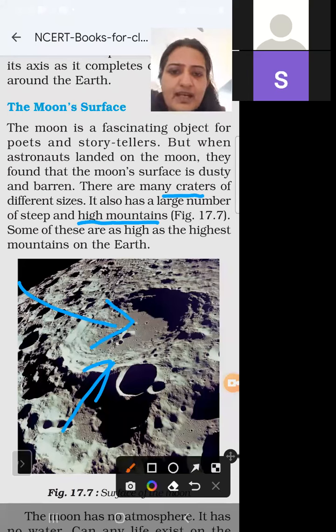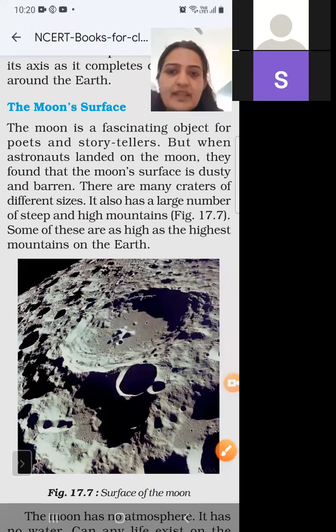So, which is the highest mountain on the earth? Mount Everest. So it also contains mountains the size of Mount Everest on the surface of the moon. मून के सरफेस पे माउंट एवरेस्ट के बराबर जो माउंटेन्स हैं, it contains, and it also contains dusty and barren surface.